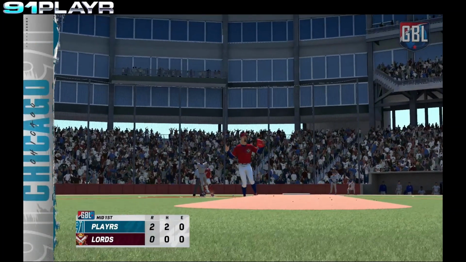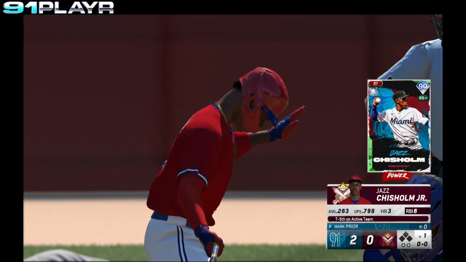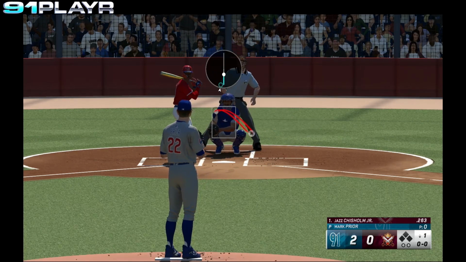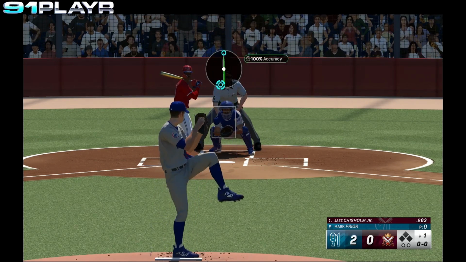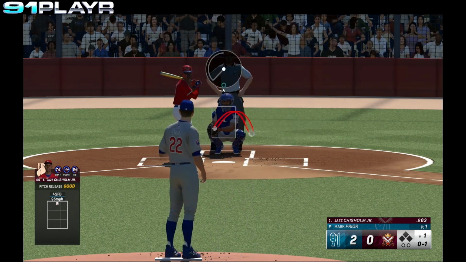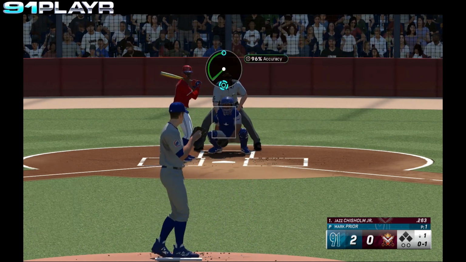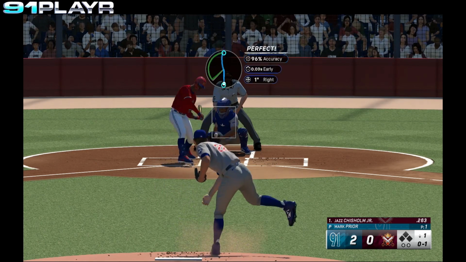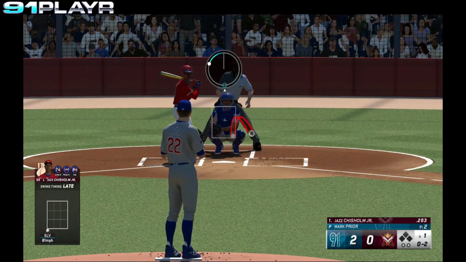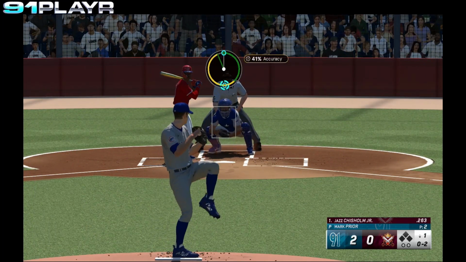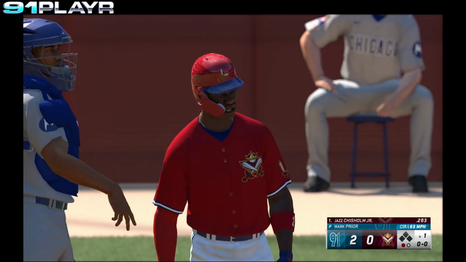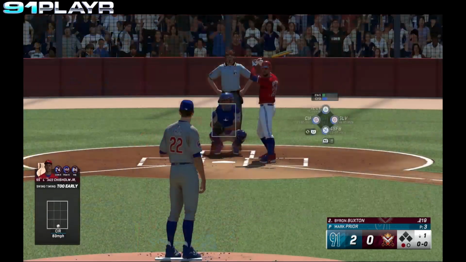Cubs 2, Lords coming up. Stepping in for the Lords, Jazz Chisholm. On the mound for the Cubs, Mark Pryor. Pryor winds and delivers. Pitches a strike. 0-1 pitch. Fouled away. 0-2's the count. Swing and a miss. Strike 3. Down goes Chisholm. 1 away.